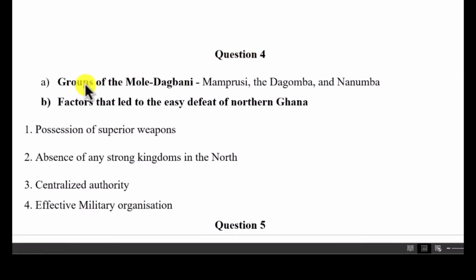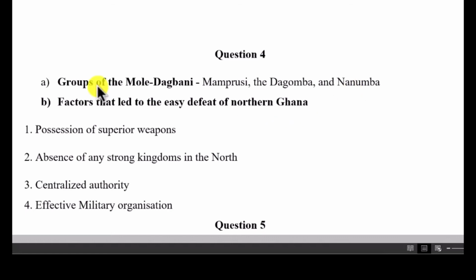You were asked to write the groups of the Moli Dagbani. The Moli Dagbani, they consist of Mamprusi, Dagomba, and Nanumba. I know students may be tempted to write Mamprugu and all of that. Here they were asking for the people, not the name of the kingdom.